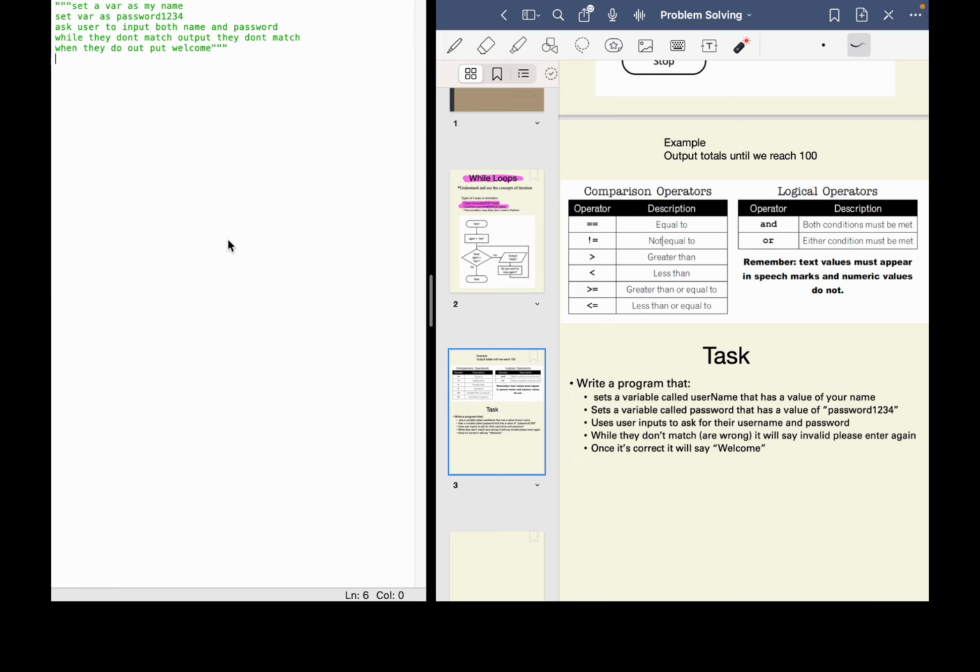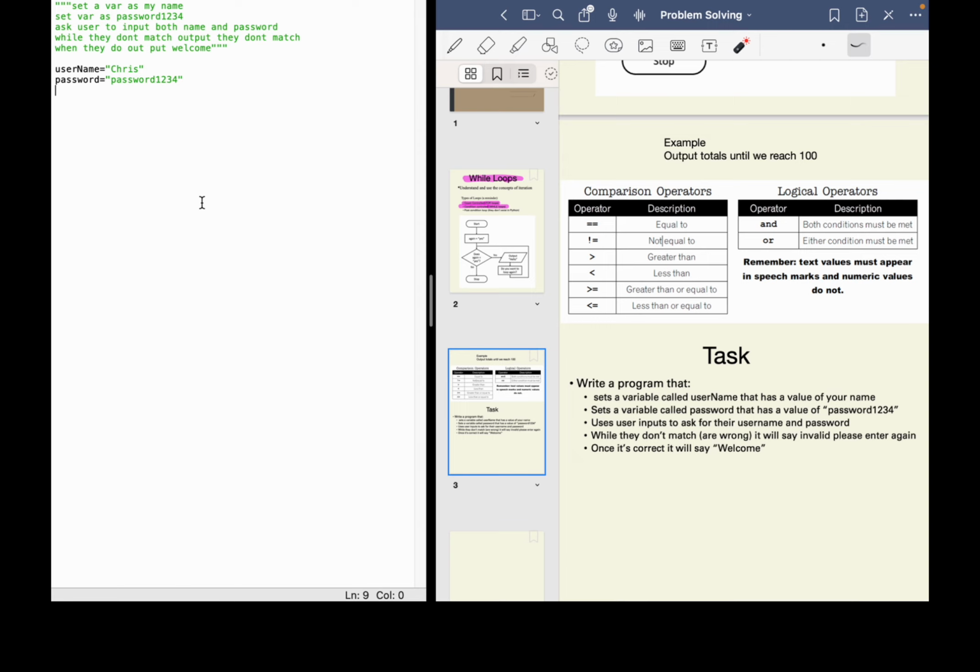Okay, so first of all, we're going to set the, remember this task here, it has username here, and we're going to use that as a variable. So we're going to say username is equal to, and then remember you can use your name if you want, I'm just going to use mine. And then we're going to set a password and make it equal to password 1234,